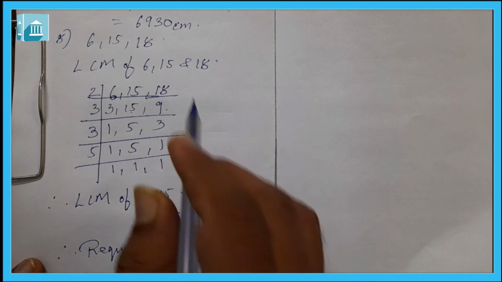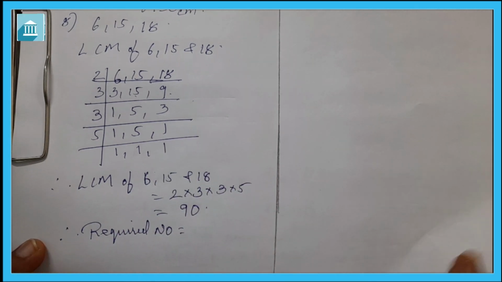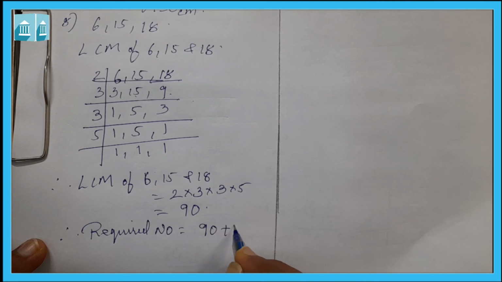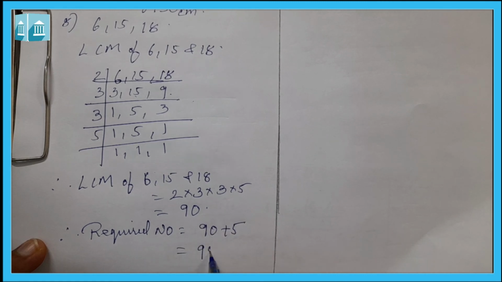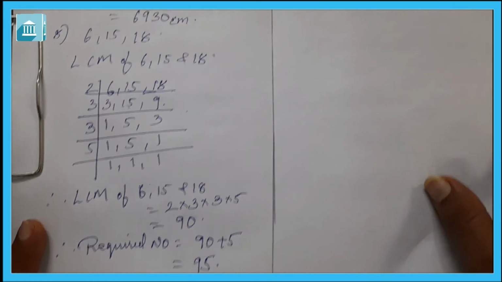Required number is, we know that here it leaves the remainder 5 in each case. So 90 plus 5, which is equal to 95. So the required number is 95.